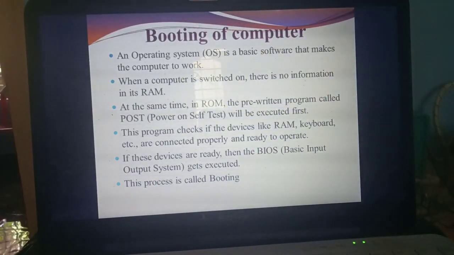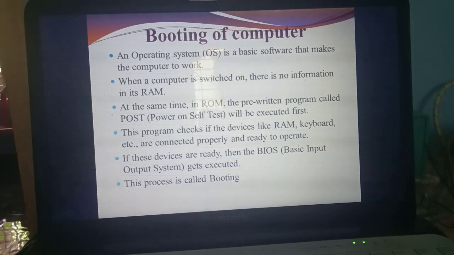Power on self-test. When you switch on the computer, RAM also processes, ROM also processes. But in RAM there is no information. In ROM, they have already pre-written some program. What's the name of that program? POST. What do you mean by POST? Power on self-test. This program will execute first. When you switch on the computer, which program will execute first? POST, that means the pre-written program on the ROM. Understand? Is ROM a temporary storage memory or a permanent storage memory? Permanent storage memory.